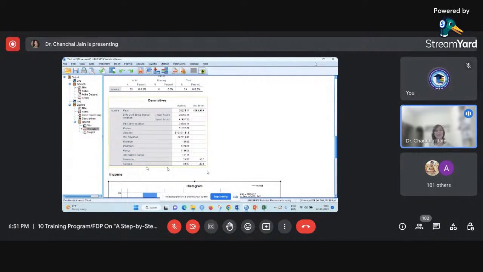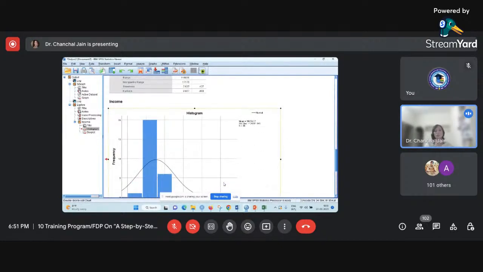If this again ranges between -3 to +3, you can say that this one more parameter has been passed by the data. But in both cases, skewness and kurtosis, we can see that these two values are not falling in the range I just mentioned, -2 to +2 and -3 to +3. That way you can decide whether the variable is normally distributed or not.